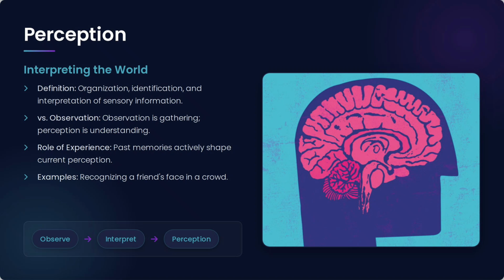Perception. Perception means interpreting the world. Definition: organization, identification, and interpretation of sensory information. Versus observation: observation is gathering, perception is understanding. Role of experience: past memories actively shape the current perception. An example of perception is recognizing a friend's face in a crowd.